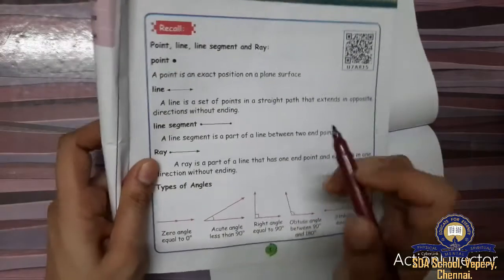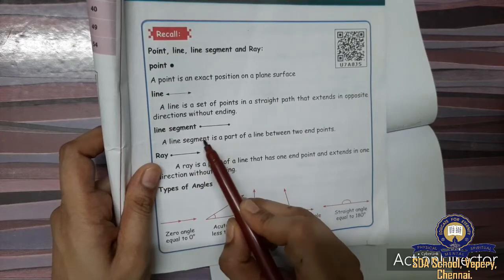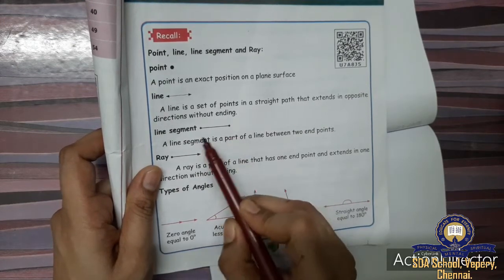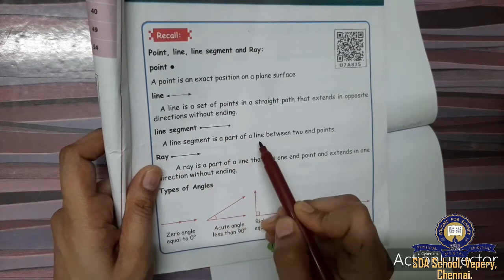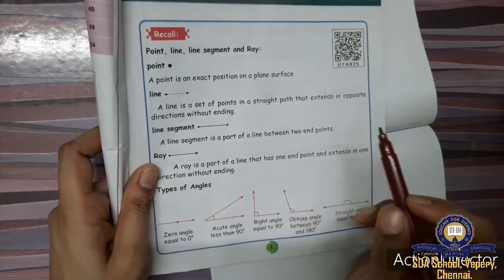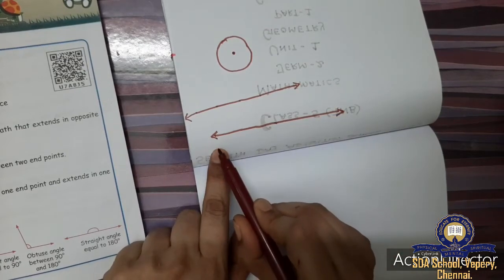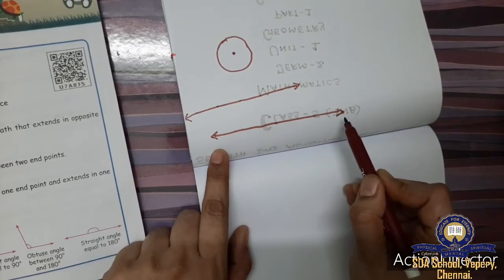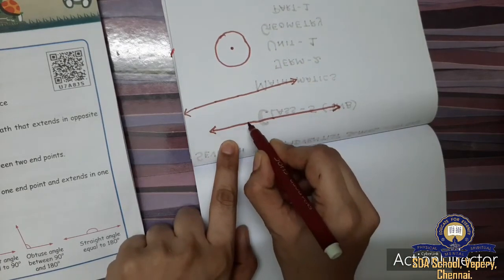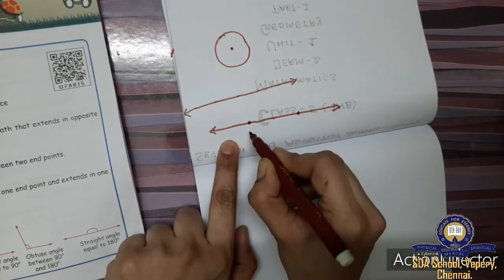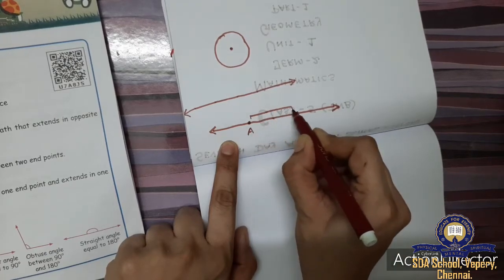Okay. Then comes line segment. You can see the picture, they have drawn a line and they have kept a dot on both the sides. A dot means a point on both the sides. A line segment is a part of a line between two endpoints. I told this is a line. It does not have any starting point. It does not have any ending point. So now I am going to mark one dot here and a dot here. I am going to mark them as A, B. So this part is called a line segment.